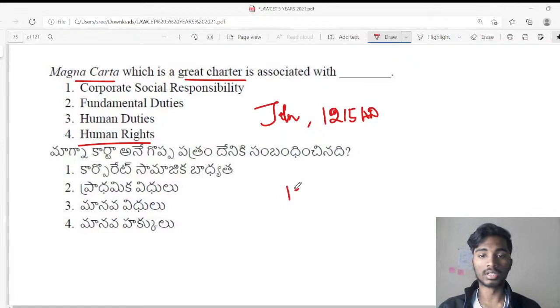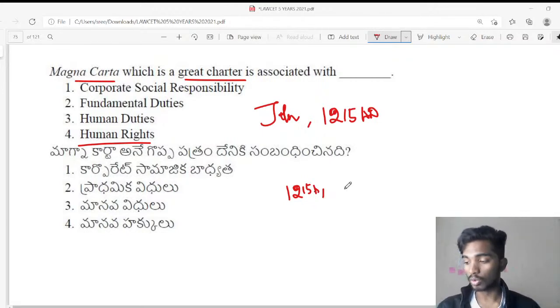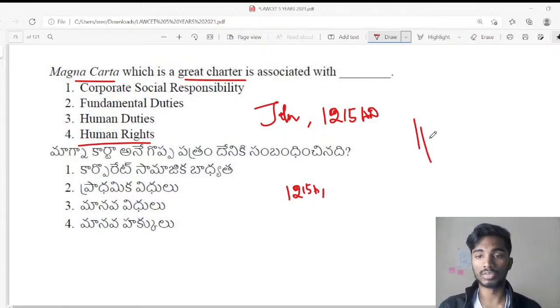In 1215 AD, King John of England issued a charter. In this charter, certain rights, human rights or certain fundamental rights, were given to the people in England or Britain. So this is the first charter on fundamental rights. That is the most appropriate answer here with respect to human rights. So Magna Carta is a great charter which is associated with human rights. And Part 3 of the Indian Constitution, which is fundamental rights, is also known as the Magna Carta of India.